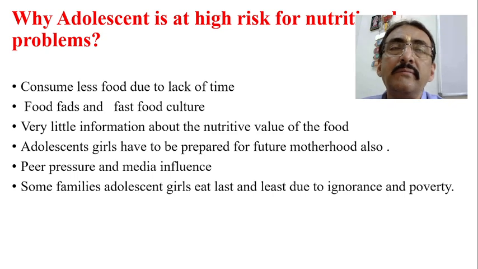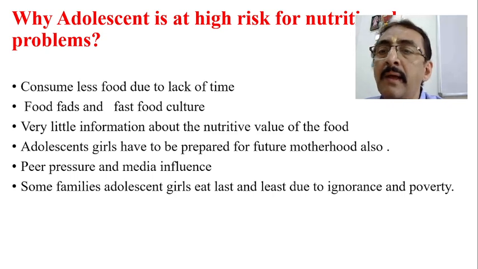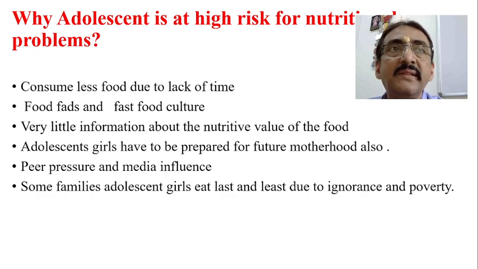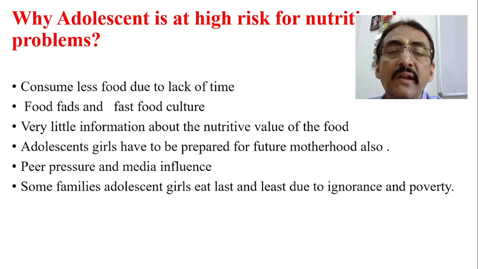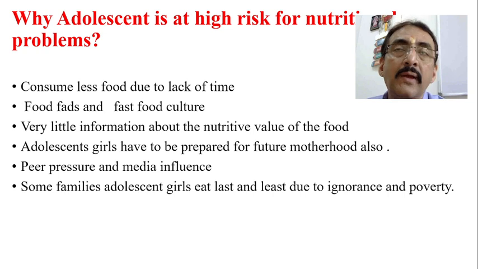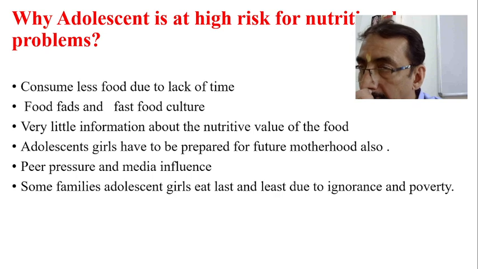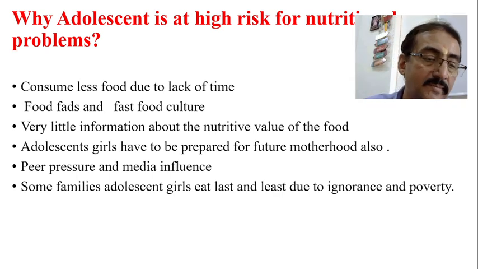So elder ladies should advise them. Peer pressure and media influence are at their maximum and very difficult to control. In some families, the adolescent girl eats last and least due to ignorance and poverty. This is another part of the story. Somewhere they don't want to eat in spite of having all the money and facilities. On the other side, they don't have the money and facilities, and therefore are not able to eat. So these are the two corners.